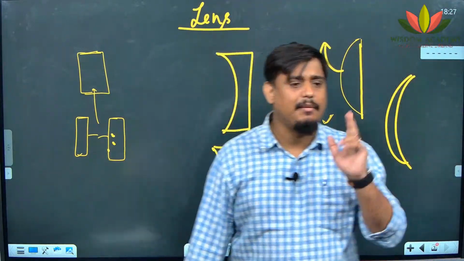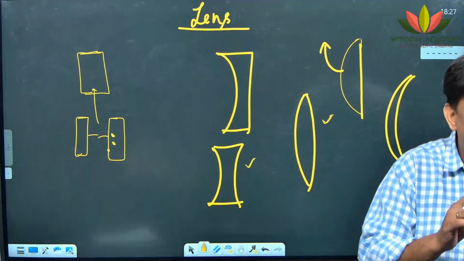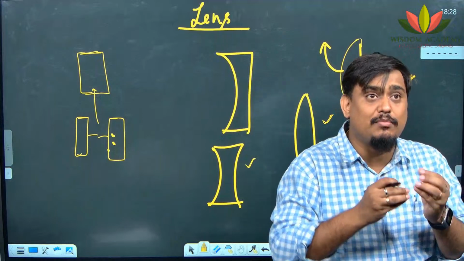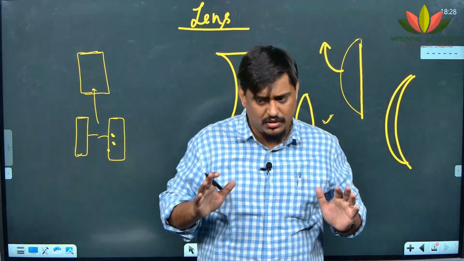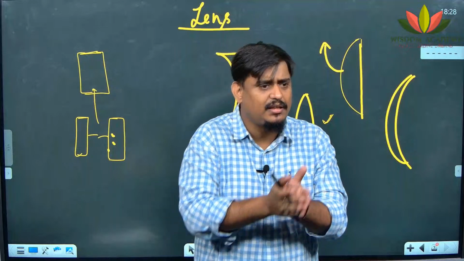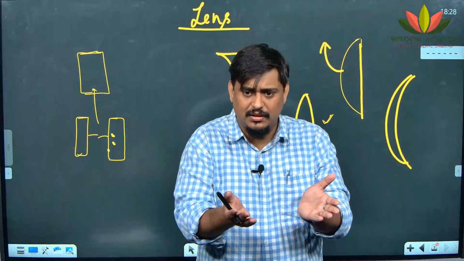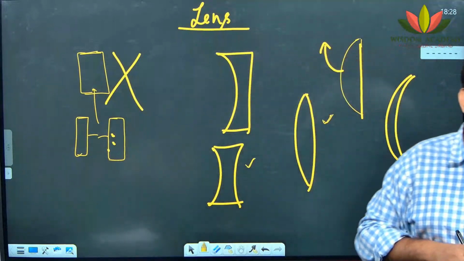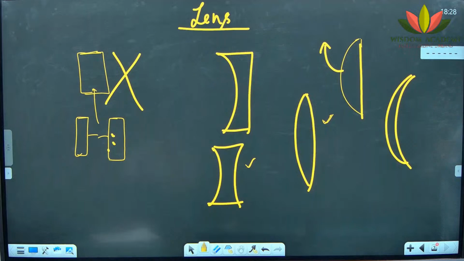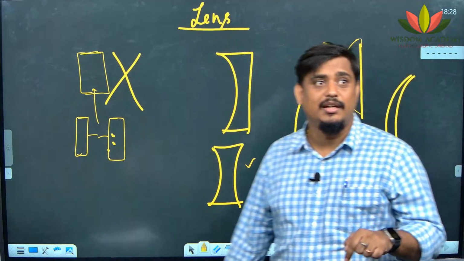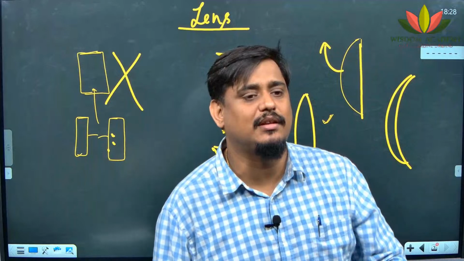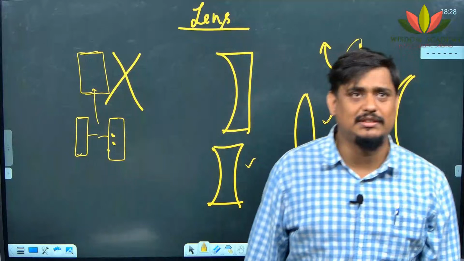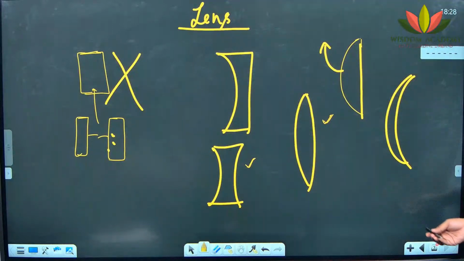So double concave and double convex lens definitely have been derived from two spherical glasses only. But don't think that lens should have both sides spherical. No, lens may have one side spherical, one side plane, both spherical, but both plane not allowed. Are you getting my point? Vibhusha, Nikhila, everybody clear in this? The definition of lens is there in NCERT book also. Bad thing is still you have not read NCERT book line by line. You are going to write board examination in another 40 days. Please go through these things, basic things. It may come for 1 mark and you may lose mark.